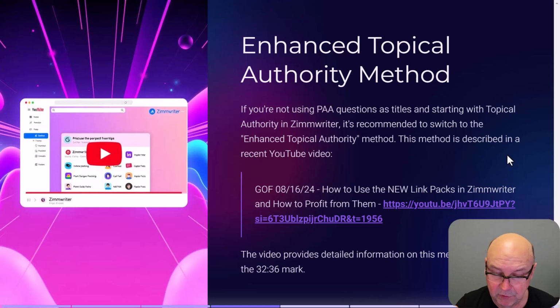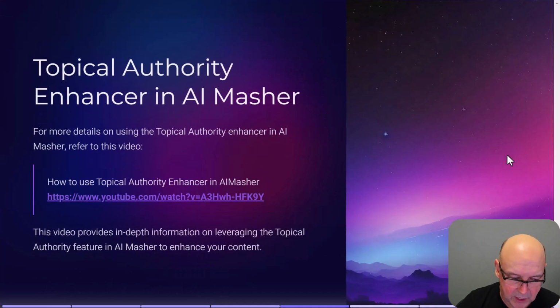If you've got link packs, you certainly put them in, but if you don't, you can still use the same process. Then we also did one about 6 months ago on how to use the Topical Authority Enhancer in AI Masher. There's the link for it right there. And I'll put this inside the comments here.